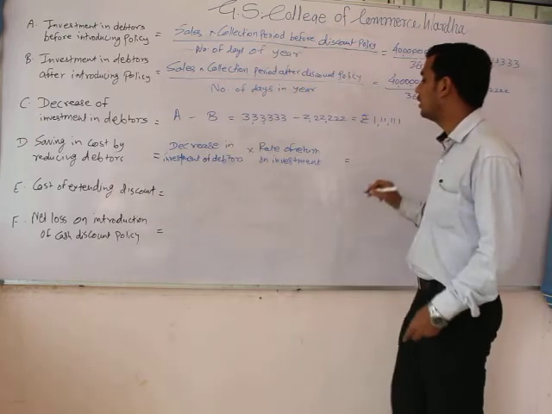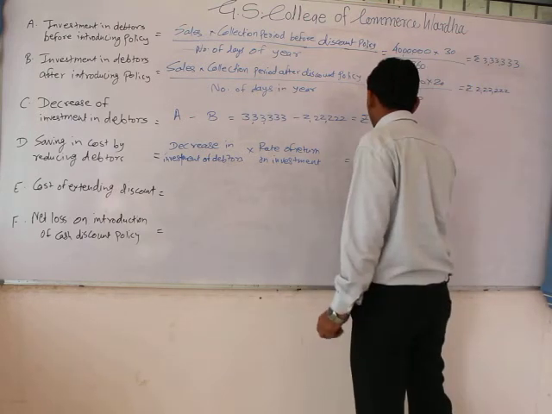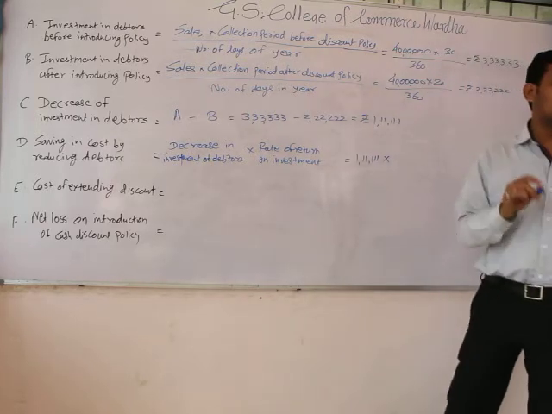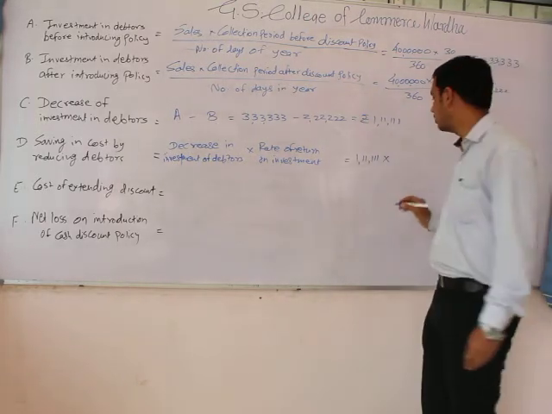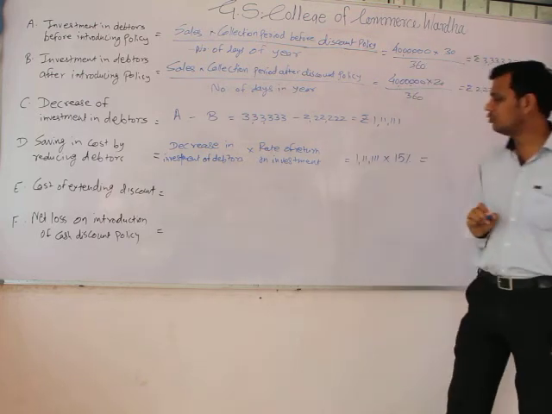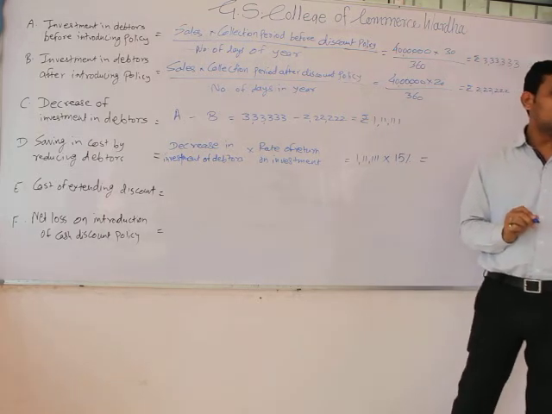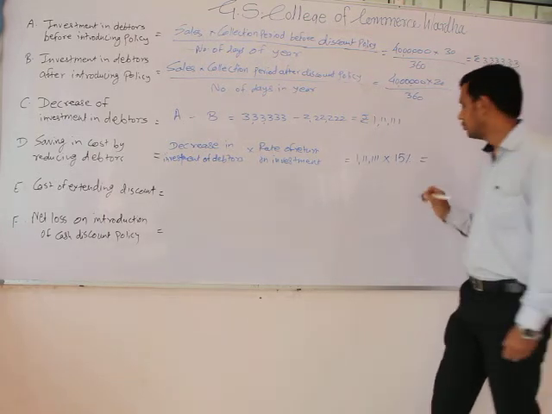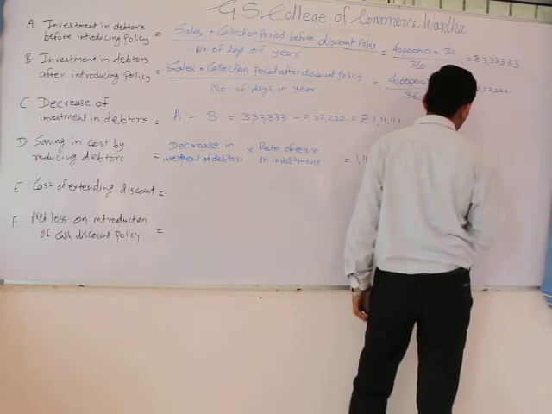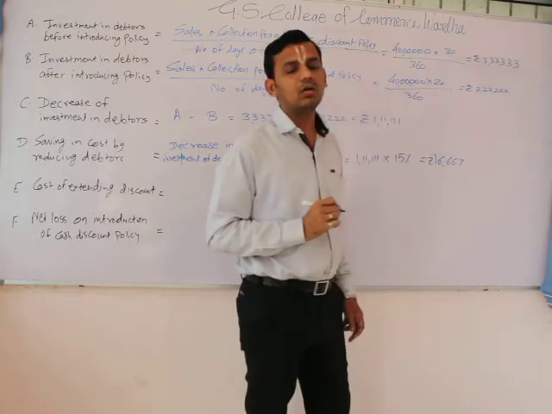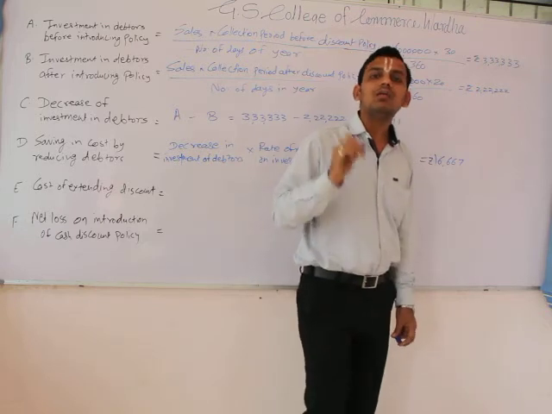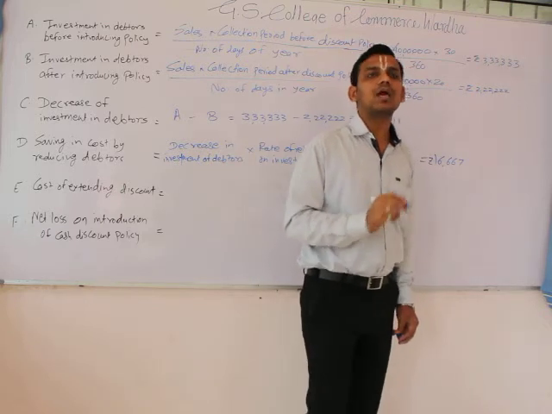So the decrease in investment in debtors was rupees 1,11,111 multiplied by the rate of return. It is given in the question that the required rate of return is 15%. Therefore 1,11,111 into 15% equals rupees 16,666.66, which we have rounded up to 16,667. This is our savings after introduction of the new cash policy.